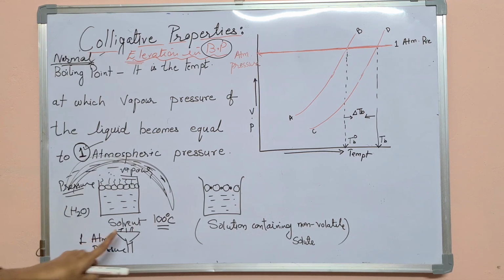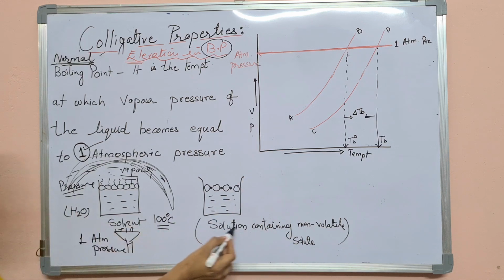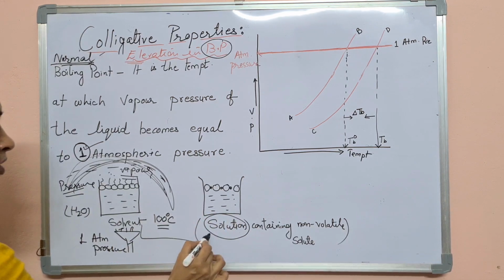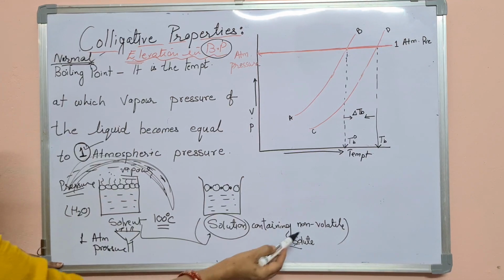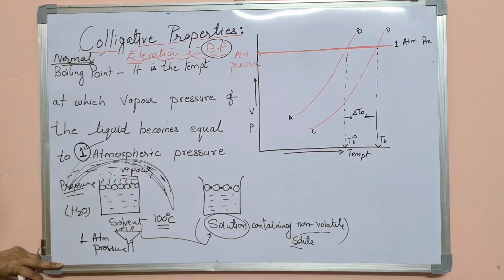But if in the same solvent I am going to add solute, जैसे कि हम सारे एग्जांपल्स देखते हुए आ रहे हैं, मैंने solute इसमें डाला and this solute is of non volatile nature, so this has become what now, solution. अब ये solvent से solution बन चुका है, because इसमें मैंने solute ऐड कर दिया है और ये solute non volatile है.